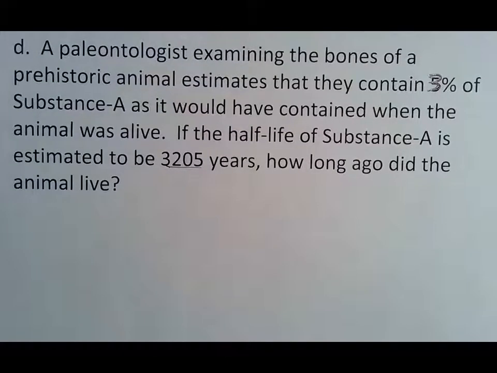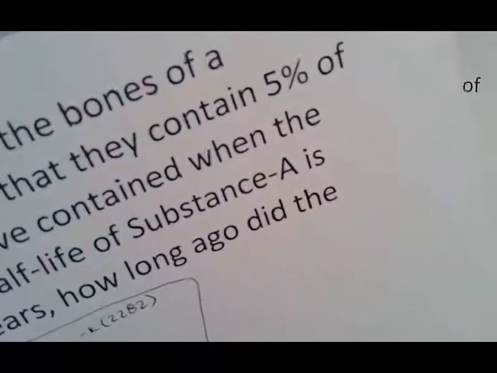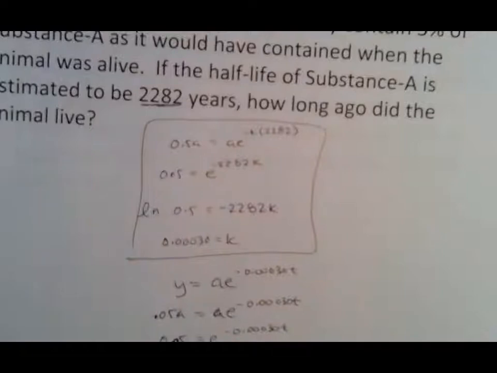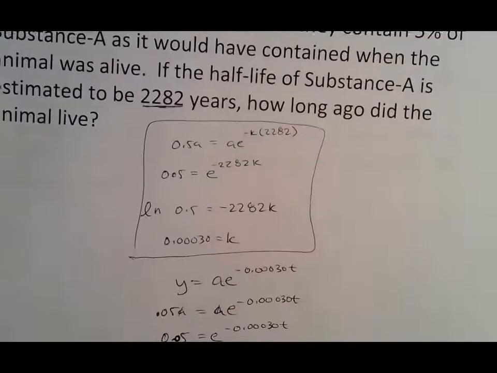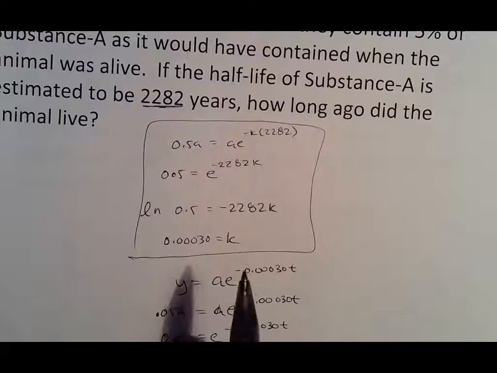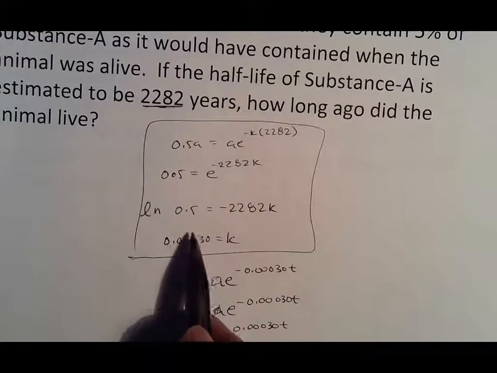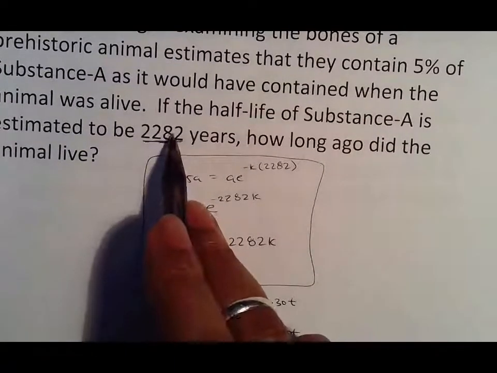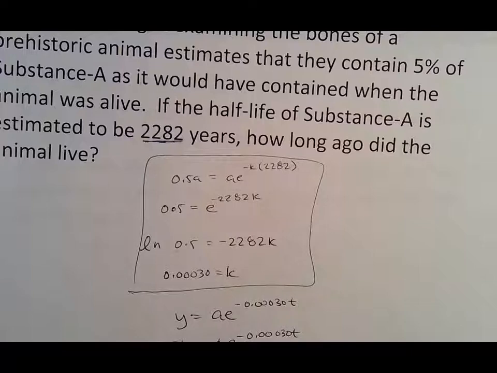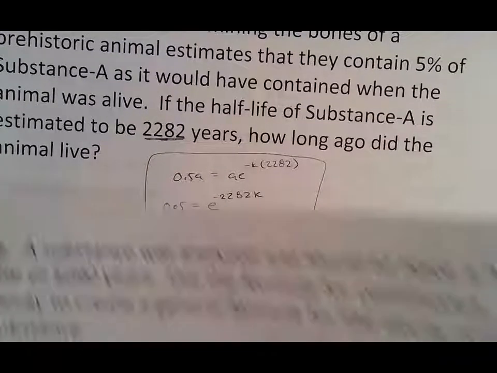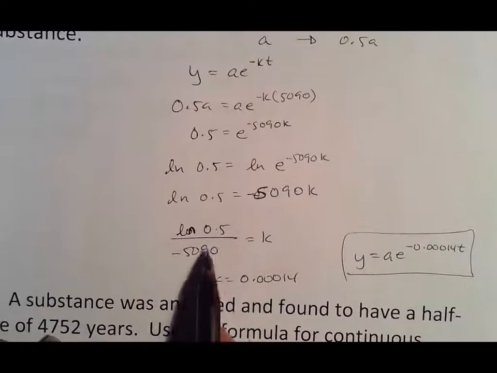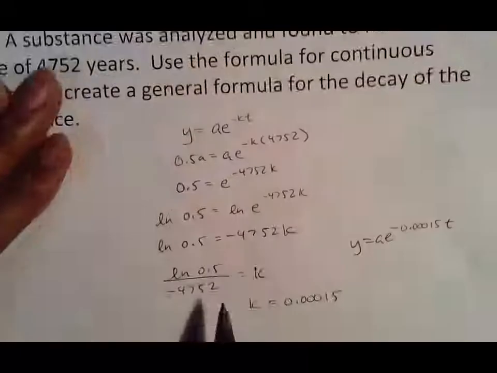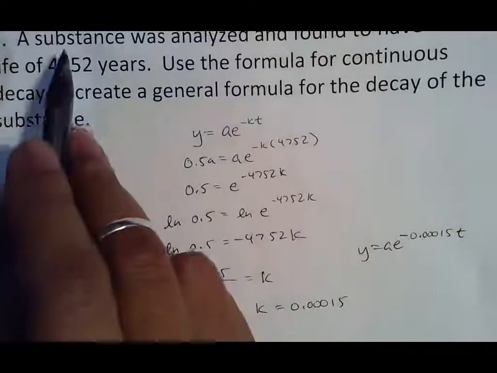All of my problems, again, this is where you want to pay attention. That's what math is, the science of patterns. In the first one, we ended up doing natural log of 0.5, which is the half, divided by the negative number of years. And the ones before it, let's look at what we did. Natural log of 0.5 divided by the negative number of years. Look at that. And let's look at another one. Natural log of 0.5 divided by the negative number of years.